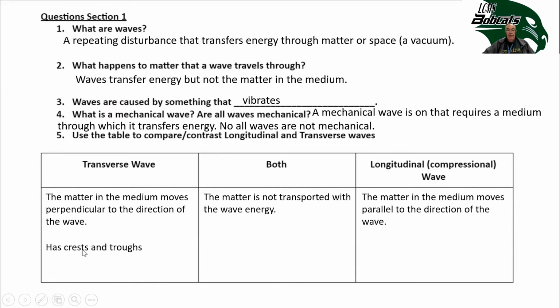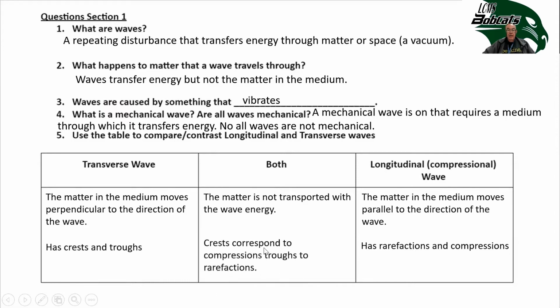Transverse waves have crests and troughs. Longitudinal waves have rarefactions and compressions. Crests correspond to compressions and troughs to rarefactions. So we're going to find out that while they both have two parts, the two parts correspond to each other as the wave energy moves through the matter.